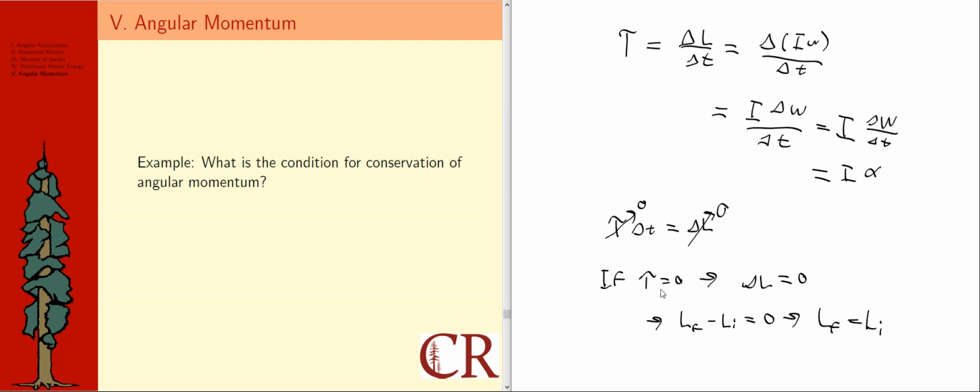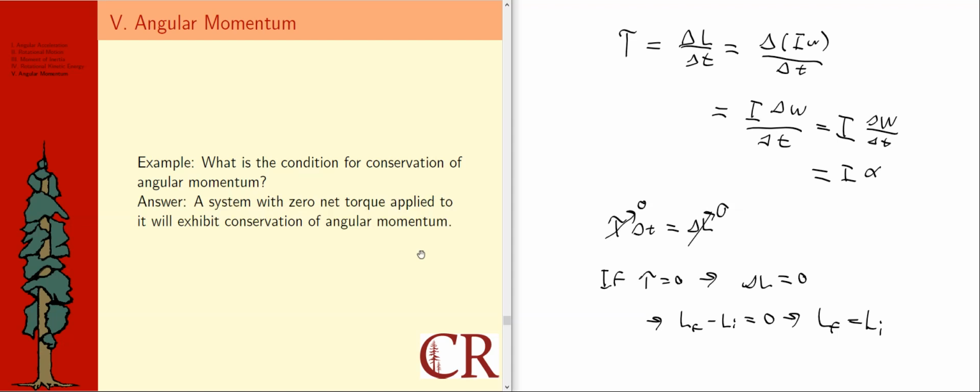So hence the condition is that the overall torque on the system, maybe you could say net torque on the system, must be equal to 0 to have conservation of angular momentum, which makes it theoretically possible to have this be true for a system that is maybe not closed in all ways, but simply closed to external torque being applied to it.